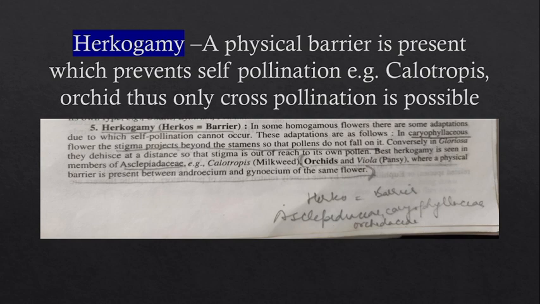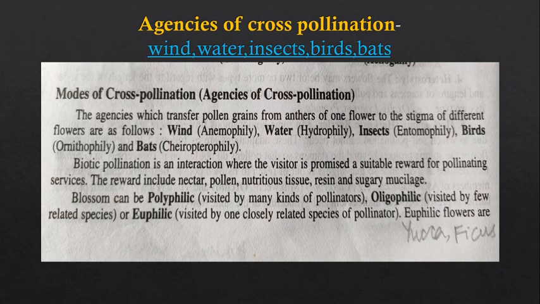Let us move to the next slide and discuss the agencies of cross pollination, how cross pollination can occur. Here are a few agencies. The transference of pollen grains from anther to the stigma can take place by wind, by water, by insects, by birds, and by bats. If the transference of pollen grains from anther to the stigma takes place through wind, then it is anemophily.